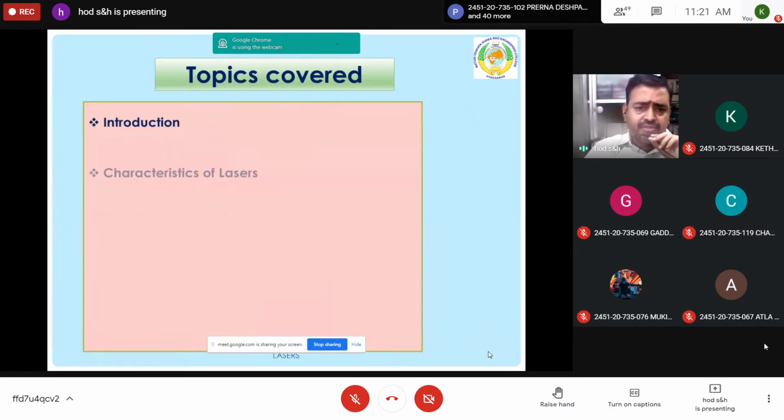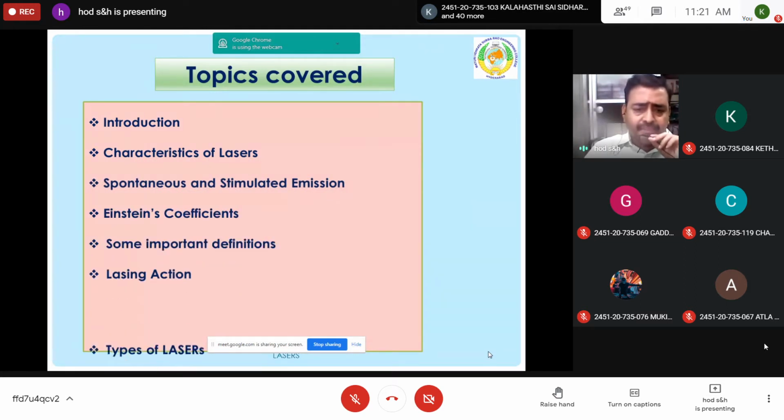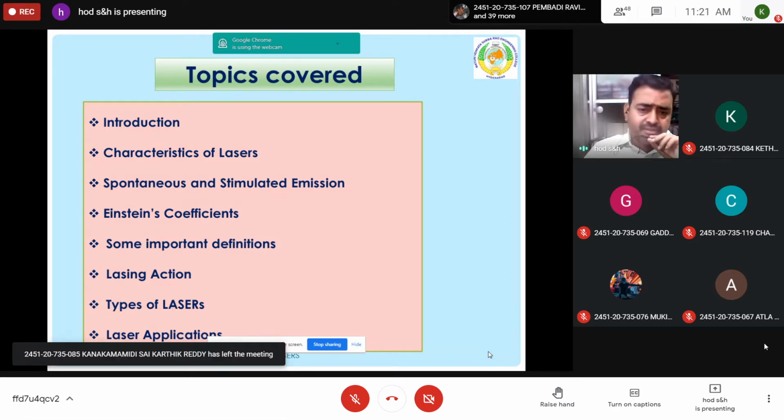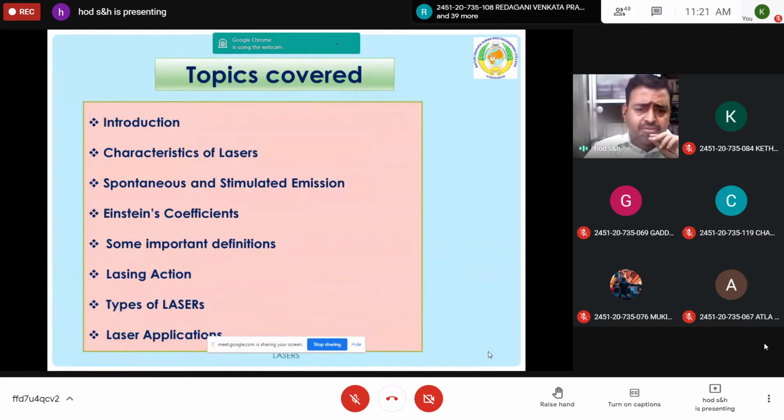Okay, so introduction to lasers, then the properties of lasers, which are characteristics of lasers, and the mechanisms involved for the production of laser. They are spontaneous emission, stimulated emission, induced absorption, metastable state. Four definitions are there. So first, before going to the actual application part, you must know the basics of the laser technology. So it is characteristics of laser, the spontaneous and stimulated emission, then Einstein coefficients, some more derivation is there, and some important definitions before going to the types of lasers.